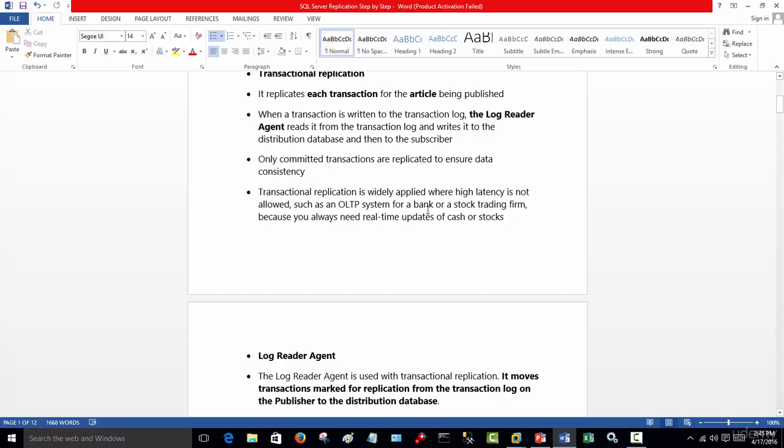Transactional replication is widely applied where high latency is not allowed, such as OLTP systems. OLTP systems are the ones we've been demonstrating throughout this entire course and the entire series of courses. That is unlike analytical processing. Basically, as soon as something happens on a source, it happens on the destination, in a nutshell. An example is a bank that uses this, or stock trading. We want transactional replication to be applied in these systems rather than, for example, snapshot, because transactional replication, as we said, writes only the committed transactions to ensure consistency.